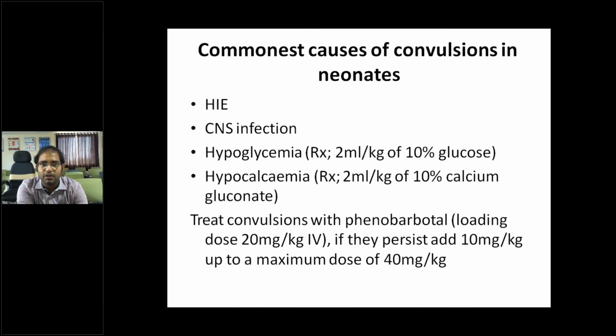The commonest causes of convulsions in neonates are hypoxic ischemic encephalopathy, CNS infection, hypoglycemia, hypocalcemia. As for treatment of these convulsions, already we know, the commonest drug of choice that we use in neonates for seizures is phenobarbital.